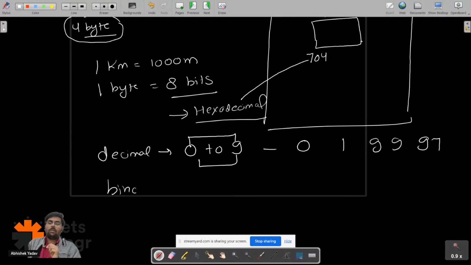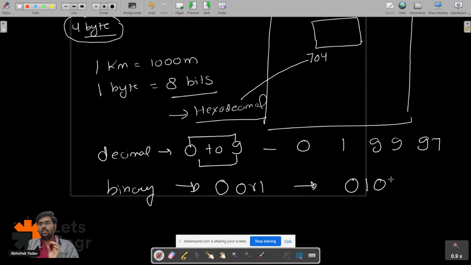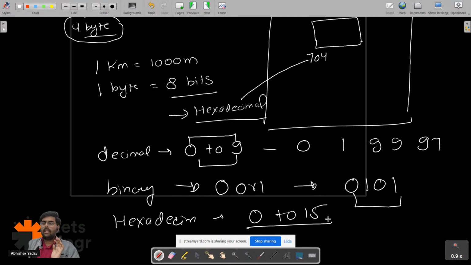Similarly, if I talk about the binary format, it means you have a number that is either 0 or 1, whatever number you are creating here. Let's assume 0, 1, 0; that will contain the digit 0 or 1. Similarly, what is the hexadecimal format, guys? It will contain numbers from 0 to 15.